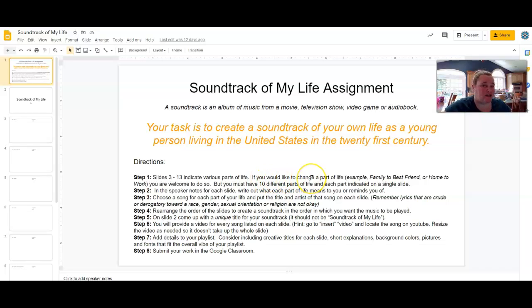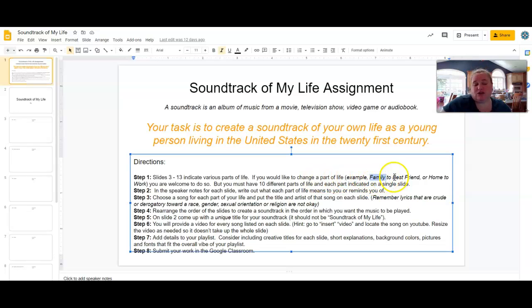Now, if you want to change some of these around, if you want to delete it and substitute something else, feel free. So if you want to, for example, change your family to your best friend, go for it. If you want to change home to work, go for it. However, you must have 10 different parts of life, okay? So you can either use the 10 that I've given you here, or you can edit them based on what they are.